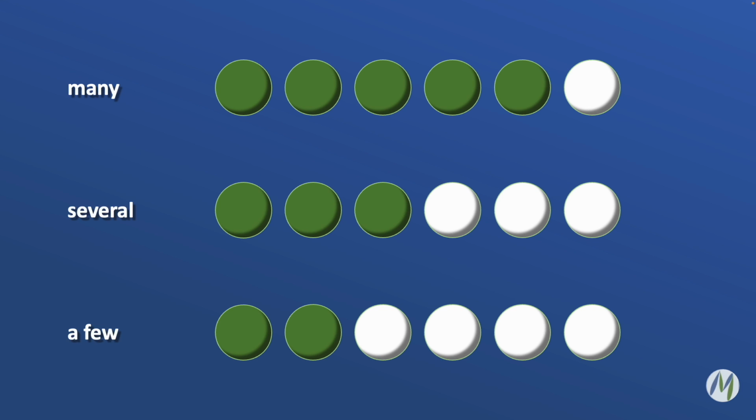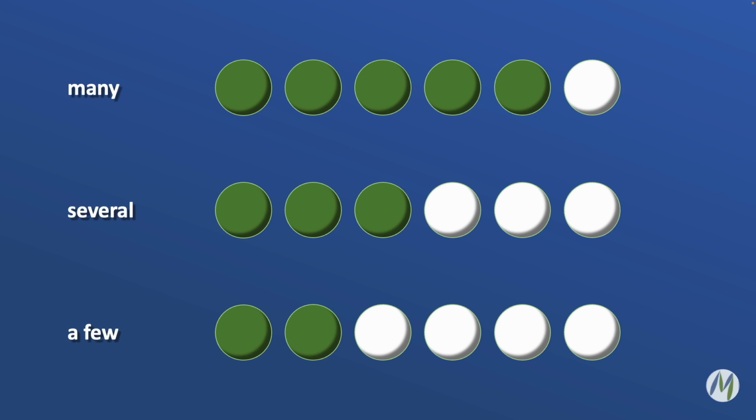So what about words like many, a few, and several? Well, if you look at these words for a moment, you might be able to rank them in your mind, in terms of which one means a greater amount than others. What do you think? You might be thinking something like this. So a few might be just a very small number, right? Like maybe just 2. Several seems like it would be more than a few, right? Maybe 3 or 4. And many seems like a lot, right?